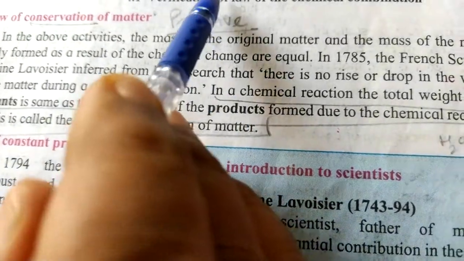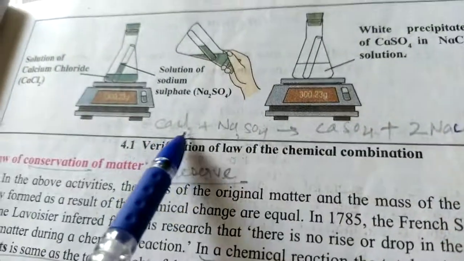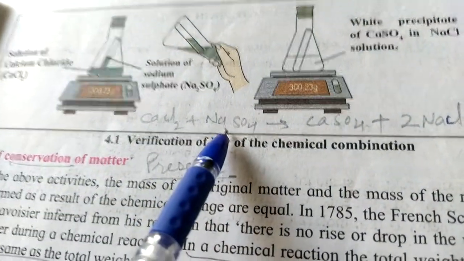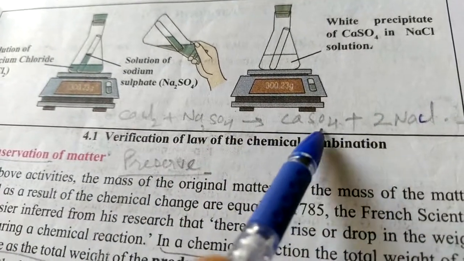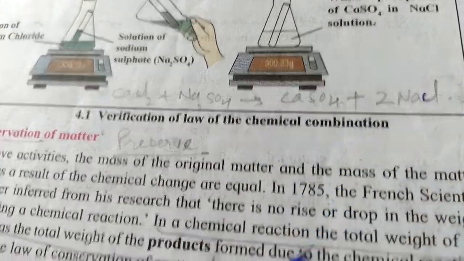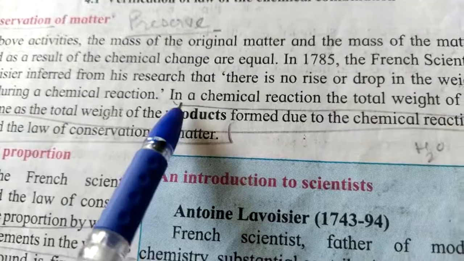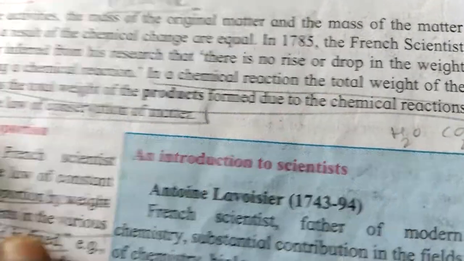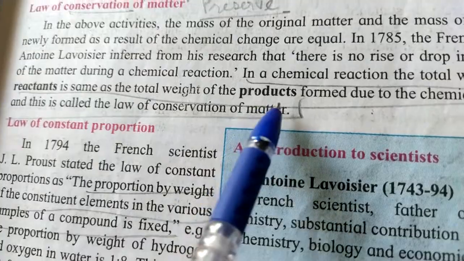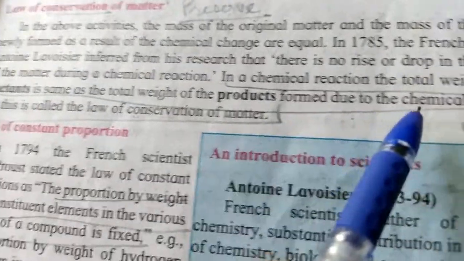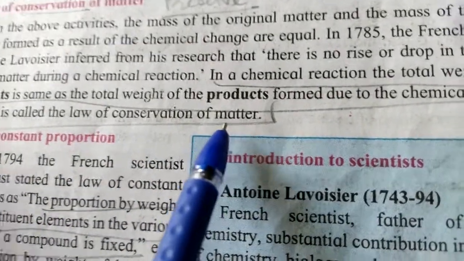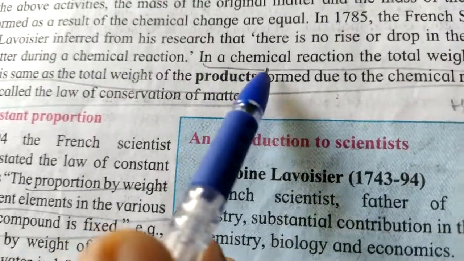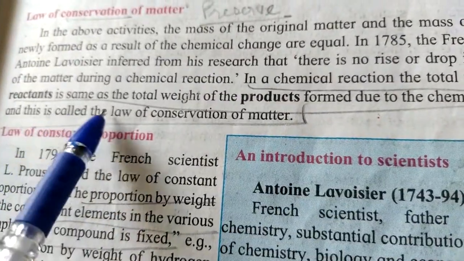In a chemical reaction, the total weight of the reactants is the same as the total weight of the products. So here you see these two compounds are called reactants, as we have already studied: calcium chloride plus sodium sulfate, and whatever we have got, these are the products: calcium sulfate and sodium chloride. So according to Lavoisier, in a chemical reaction the total weight of the reactants is the same as the total weight of the products formed due to the chemical reaction, and this is called the law of conservation of matter. So what is the law of conservation of matter? In a chemical reaction the total weight of the reactants is the same as the total weight of the products formed due to the chemical reactions.